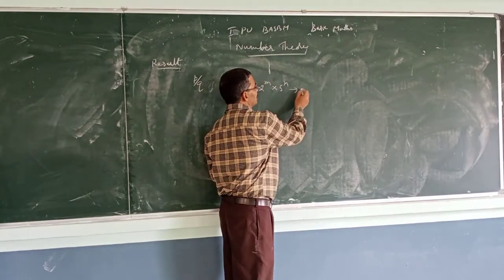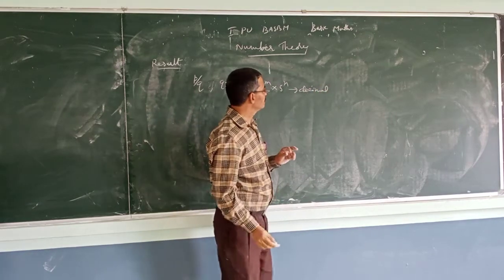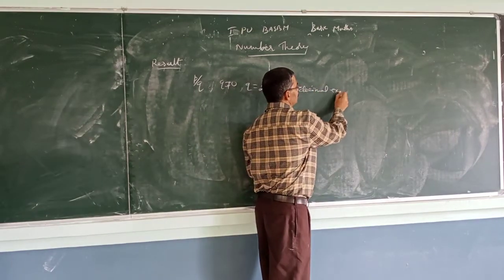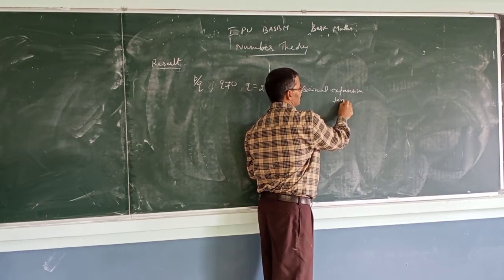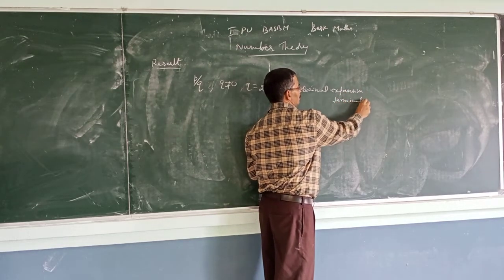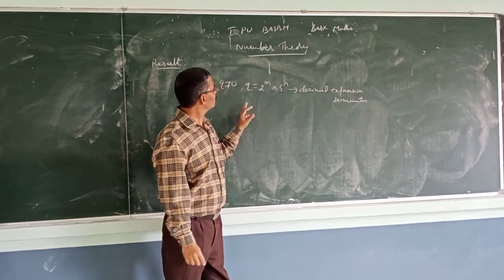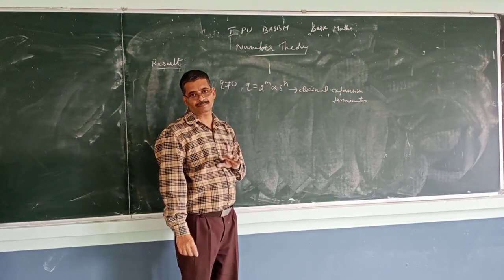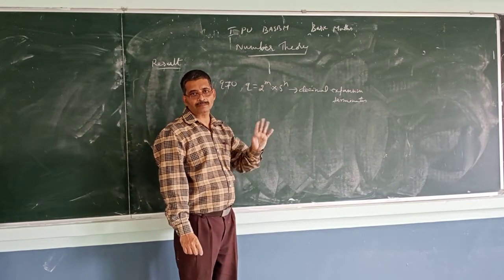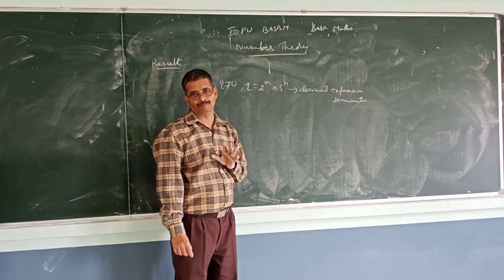This means that the decimal expansion terminates. Otherwise, it is recurring. So it is not terminating, it is a recurring decimal expansion.